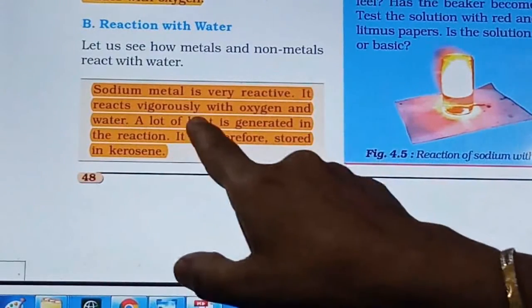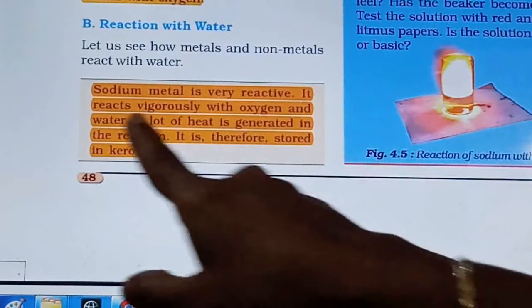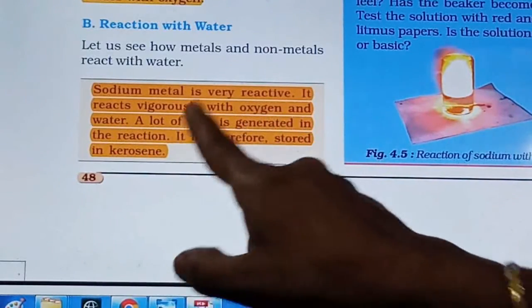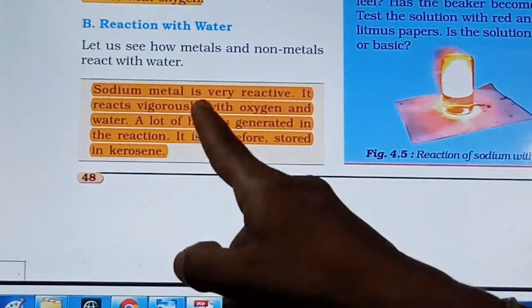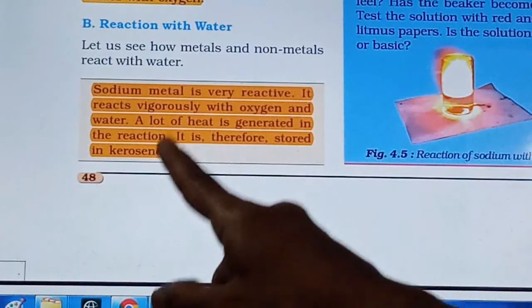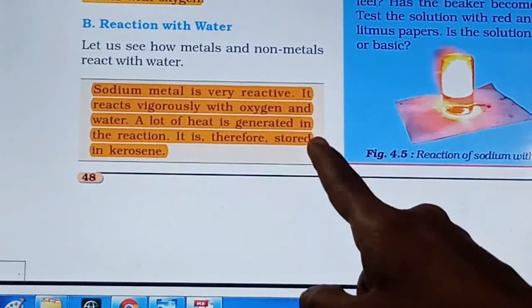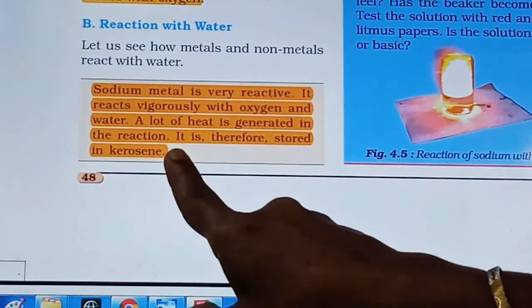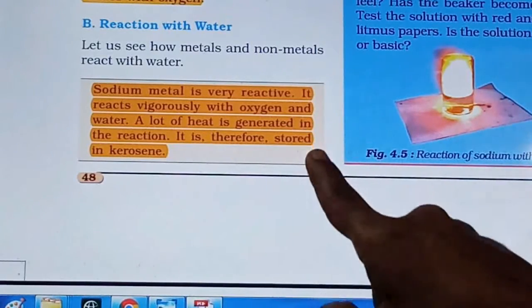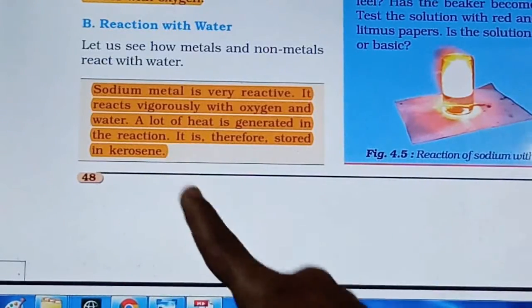It reacts vigorously with oxygen and water, both very fast and very loudly. A lot of heat is generated in this reaction and therefore it is stored in kerosene.